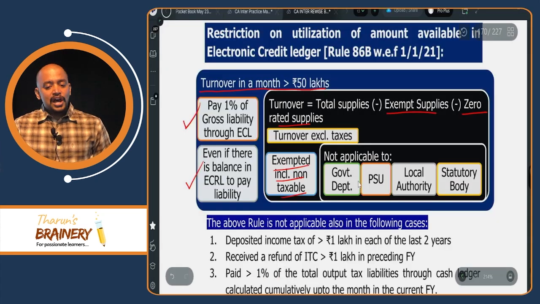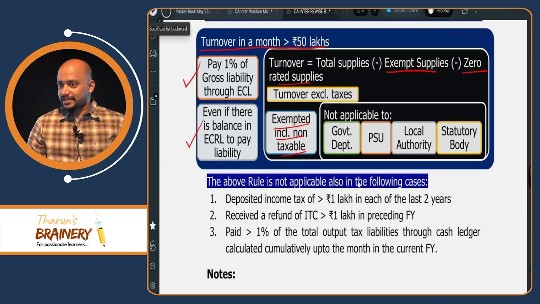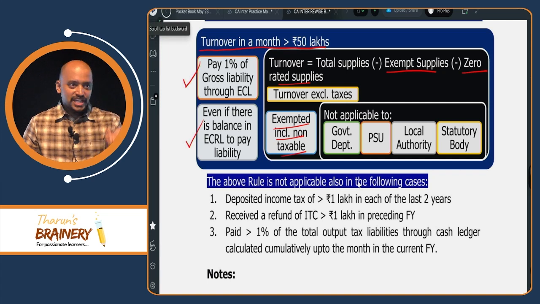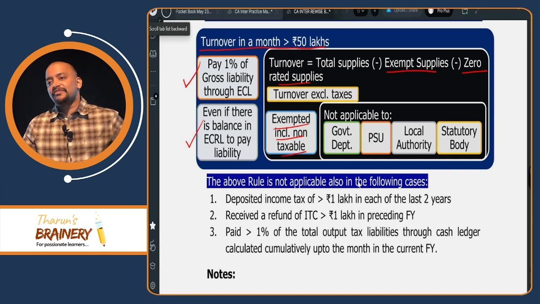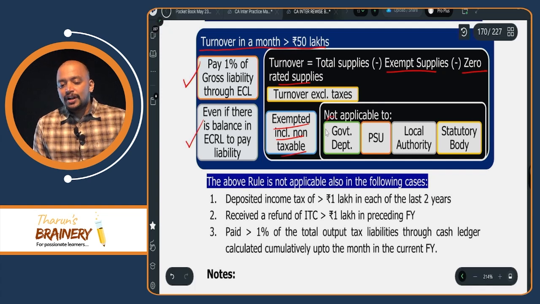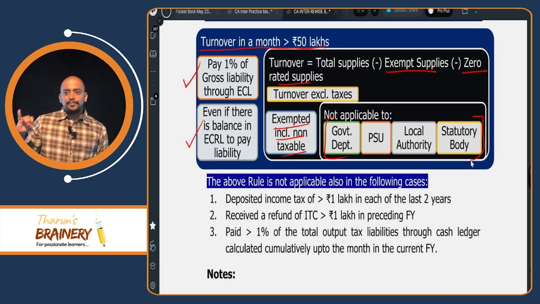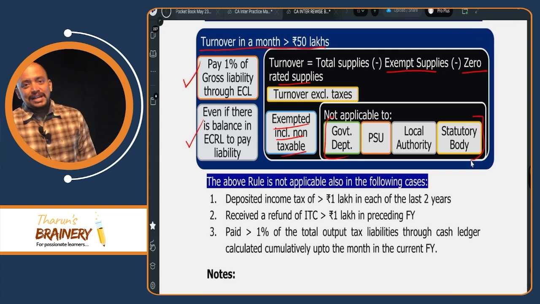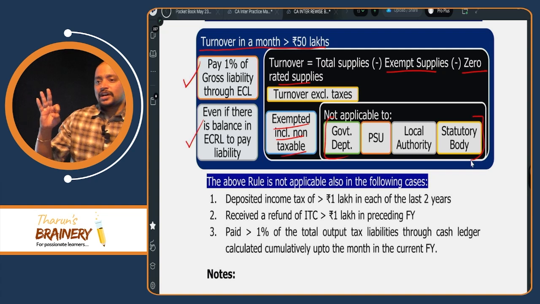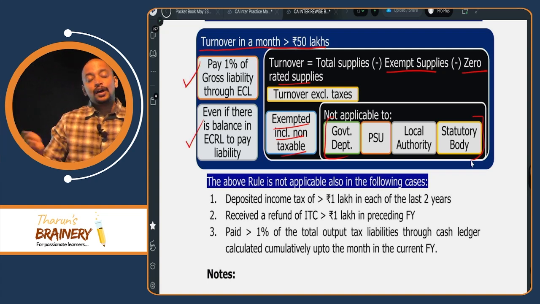To whom is this not applicable? Not applicable to the government and its family members, because they need cash inflow. What is the point in collecting from one pocket to another pocket? It is of no use. So therefore, for these 4 people, who are the government and family members? Government department, public sector undertaking, local authority, statutory body. For them it is not applicable, 86B.